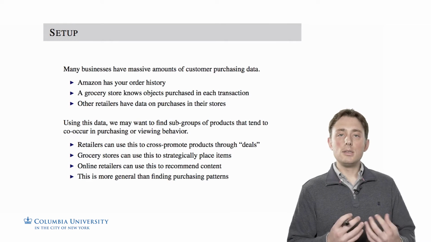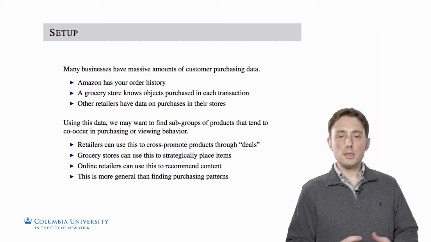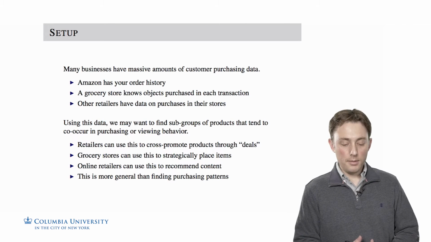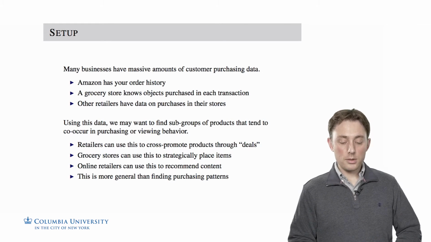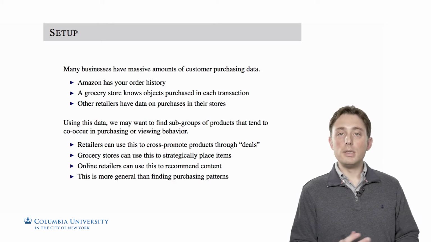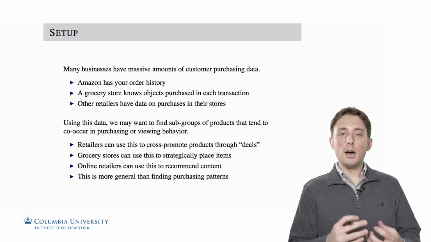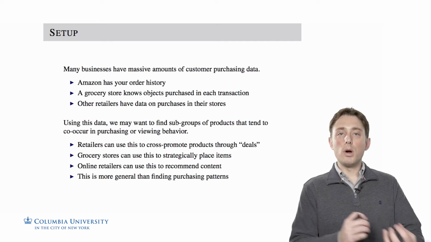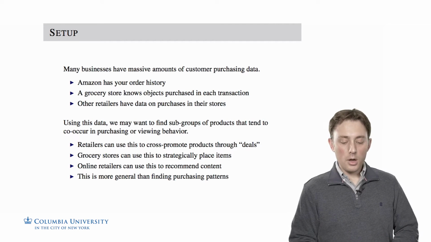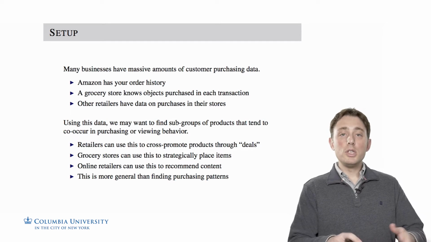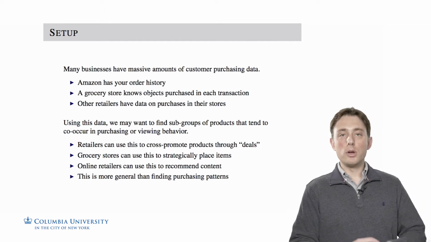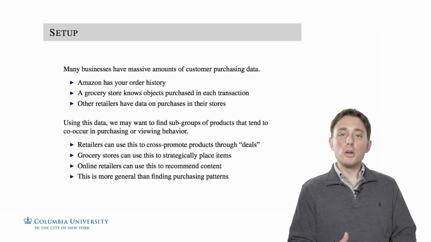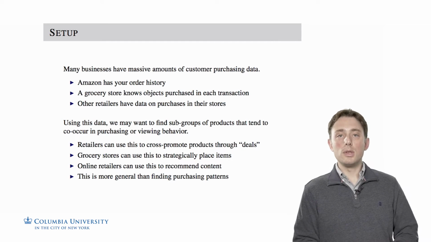So using these types of data, we might want to find subgroups of products that tend to co-occur in either purchasing or viewing behavior. So, for example, retailers might want to cross-promote products through different deals by knowing that these 2 products are very highly correlated in the way that they're purchased. So we might want to have deals on both products at the same time. Grocery stores might want to strategically place objects. So this is the classical example where a grocery store would want to strategically place objects next to other objects because it would encourage a consumer to purchase them both at the same time.